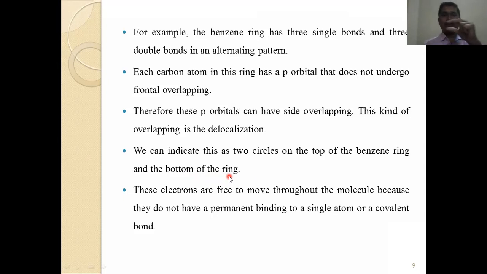In the middle is the benzene ring, and on the upper side electrons are moving, and on the lower side electrons are also moving. These electrons are free to move throughout the molecule because they do not have a permanent binding to a single atom or covalent bond.